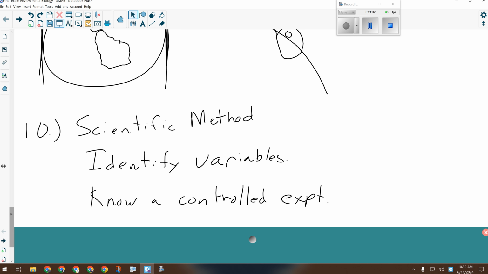Or I could say they were all fired from 10 meters, and then ask what's the manipulated variable. It would be the different pieces of glass. What's the responding variable? Whether they break or not. Controlled variables: pistol, distance, temperature, things like that. So I could easily ask you a question like that, where I give you an experiment and ask you about the experimental design or the variables.